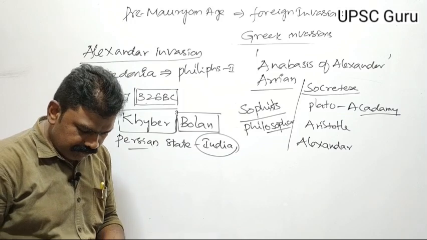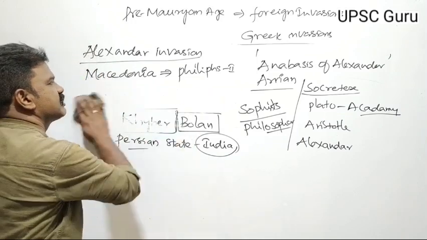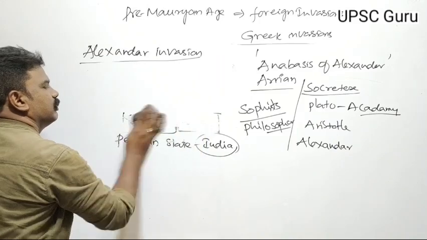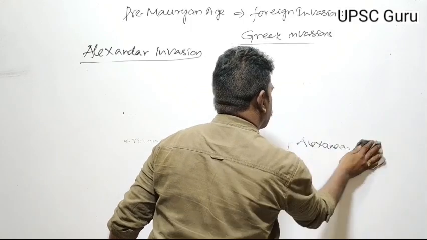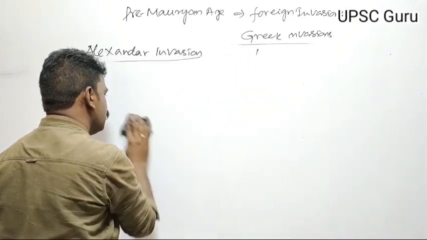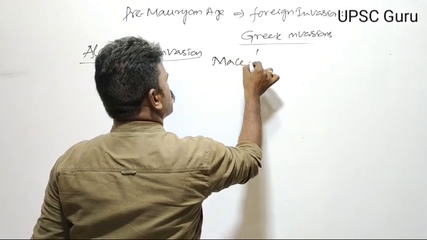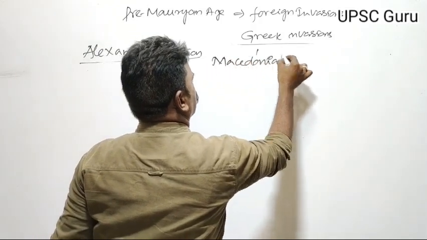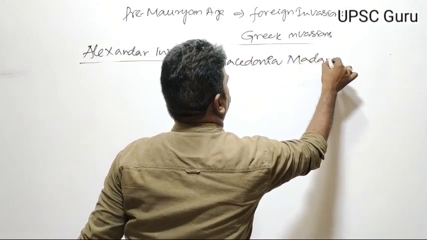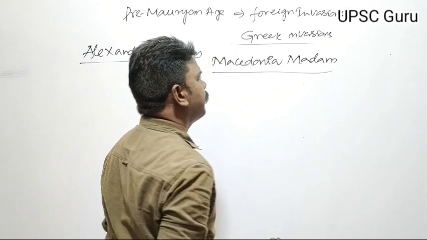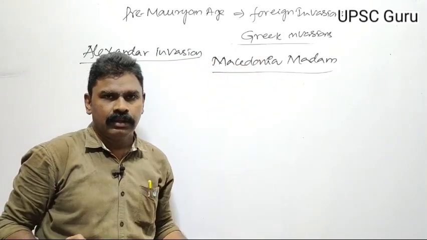But according to some historians, Alexander is called a madman. That is, Alexander is the Macedonian madman. The name of Alexander mentioned in histories is Macedonian madman. Once this question was asked in previous UPSC examinations. How did he get this title?